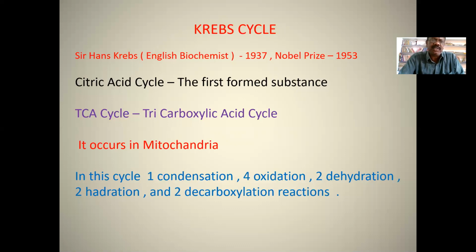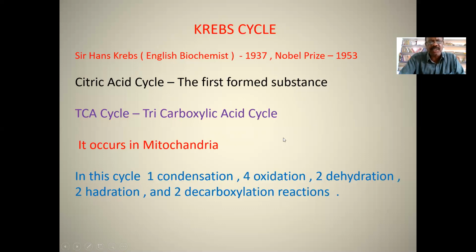This cycle is also known as the citric acid cycle and the TCA cycle because the first stable compound formed is citric acid. This cycle was named the citric acid cycle, and citric acid contains three carboxylic acid groups. Hence, it is known as the TCA cycle.